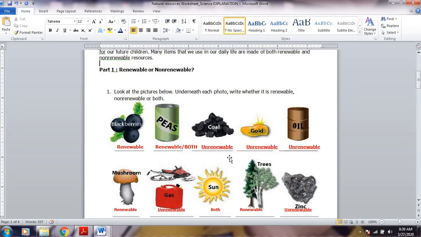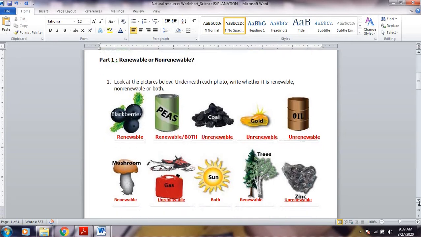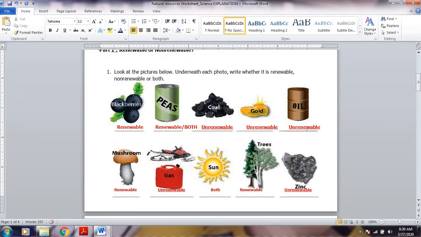Next, coal. It's definitely unrenewable. Let's proceed with gold. That's unrenewable. Oil, of course, is unrenewable. Mushrooms, yes, in a particular time of the year, there are more mushrooms than in a particular month, all right? Because they grow by seasons, or it's seasonal, so they are renewable. Now, for gas and petroleum, they are, of course, unrenewable.